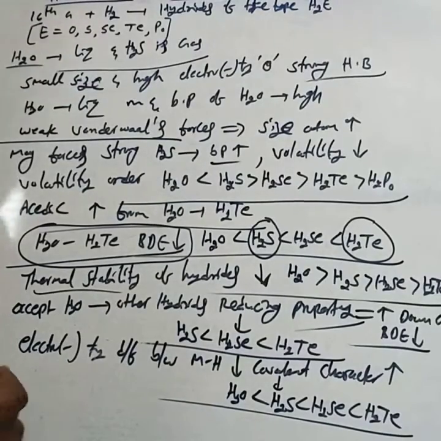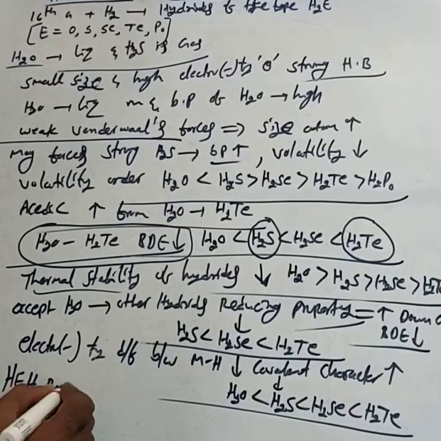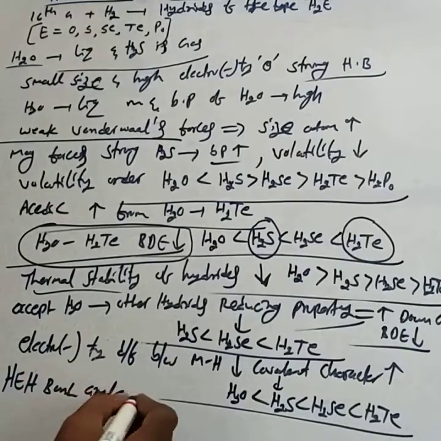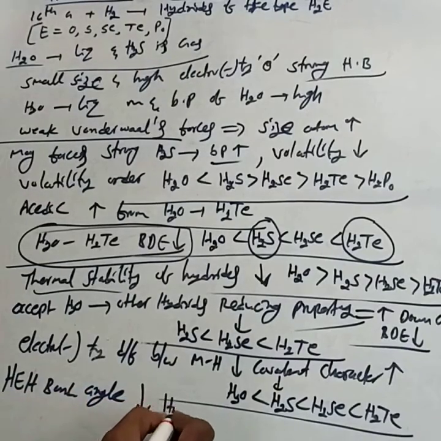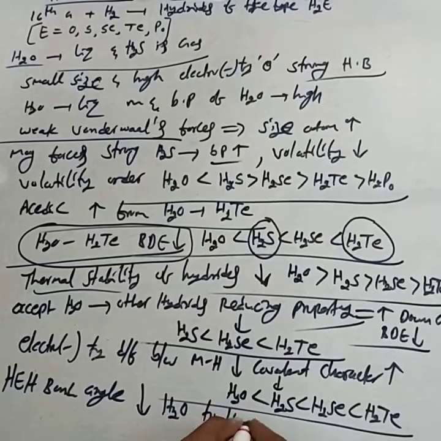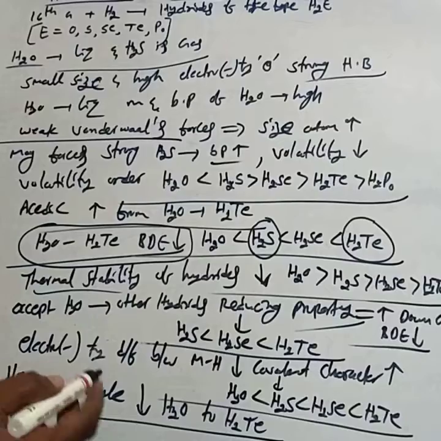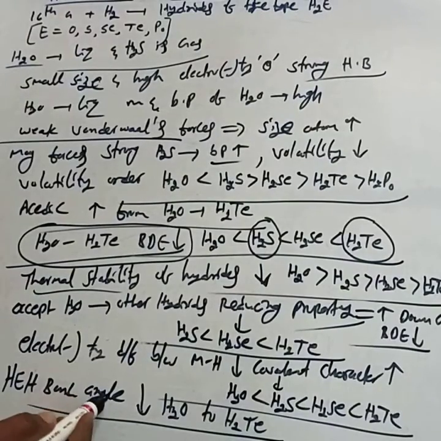Then the HEH bond angle decreases from H2O to H2Te. If you observe the HEH bond angle, its value decreases from H2O to H2Te.